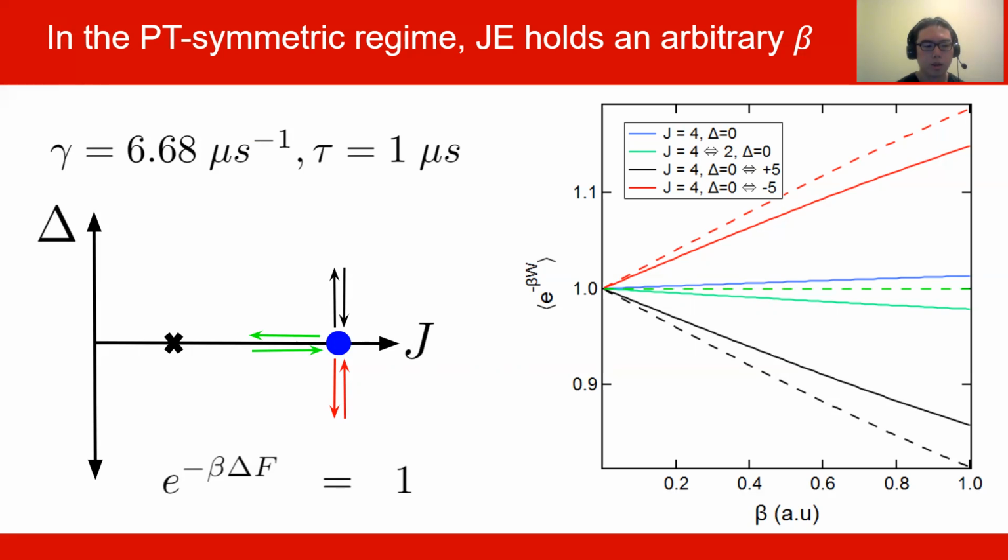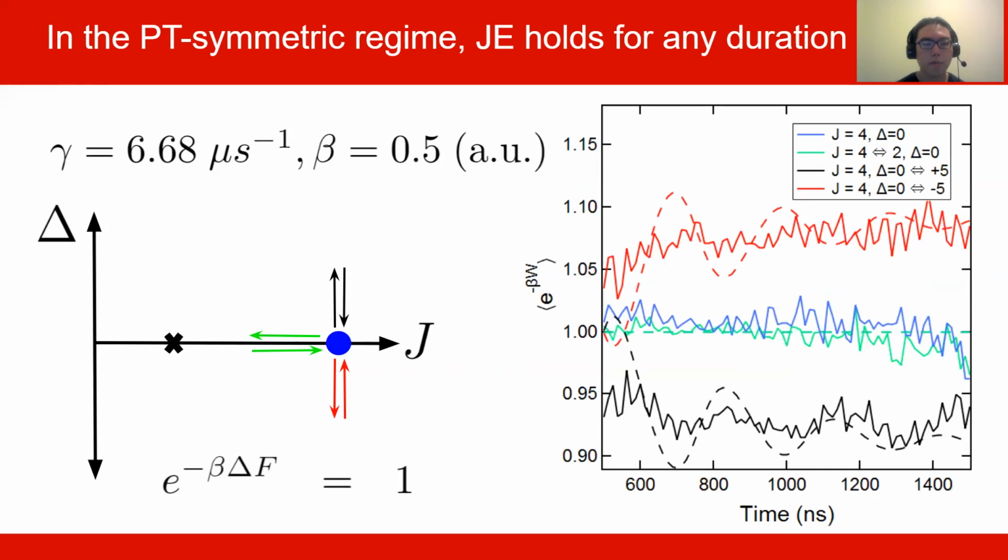But the great thing about the Jarzynski equality is that it should hold for processes of any duration. So to test this, instead of changing the inverse temperature beta, we're going to change the duration of our process. Once again, on the top left, we have a decay rate of 6.68 inverse microseconds, and this time we set beta to be fixed at 0.5 arbitrary units.